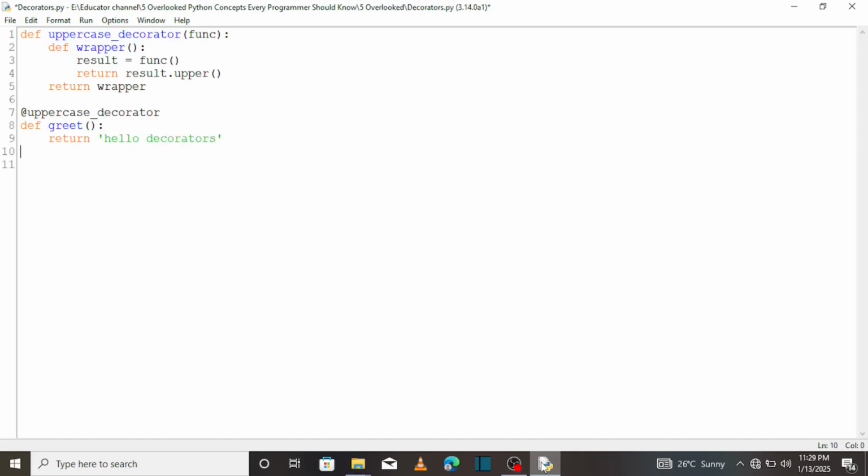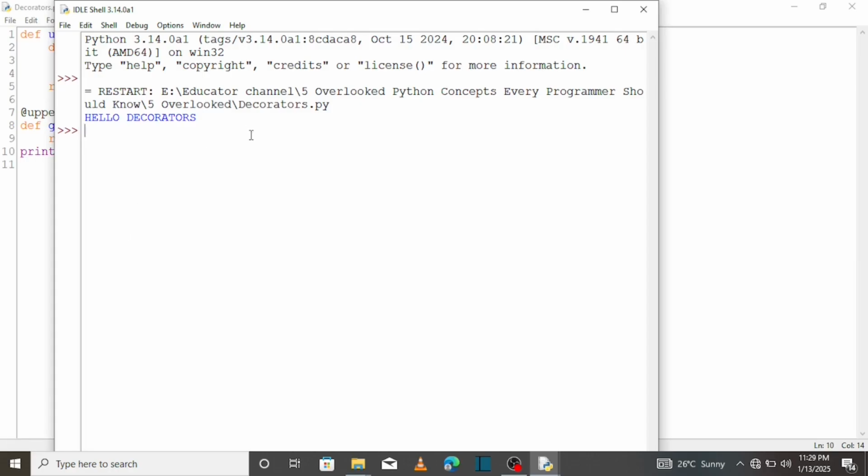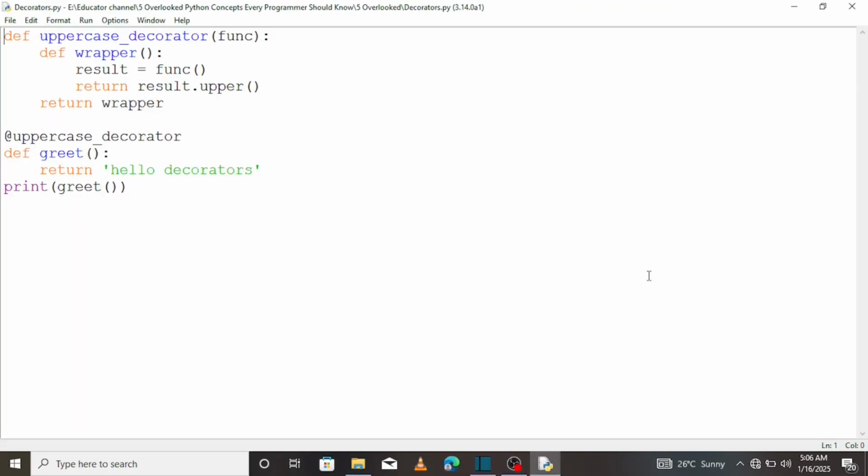So when we print the function greet, when you save and run, you should see hello decorators in uppercase. The uppercase decorator modifies the output of the greet function to return uppercase text.